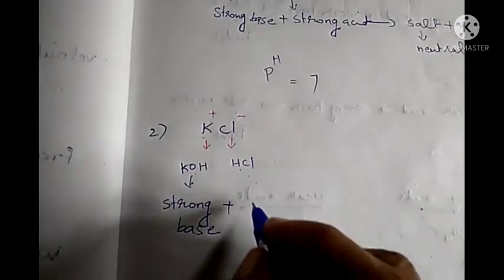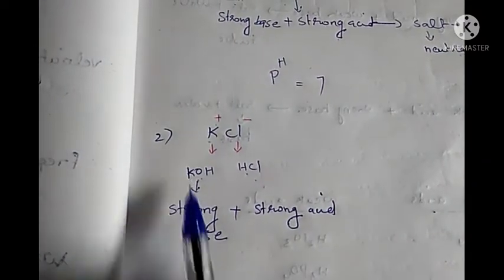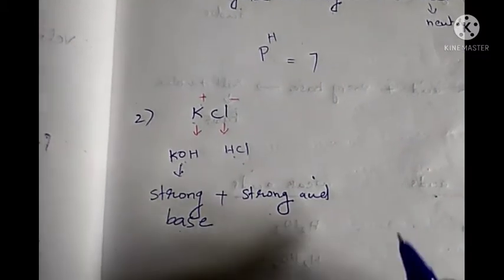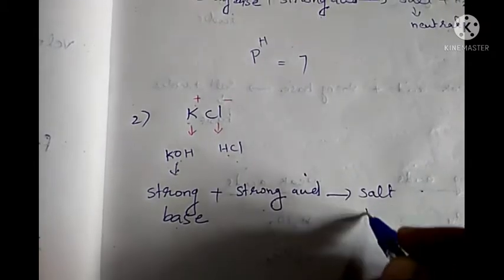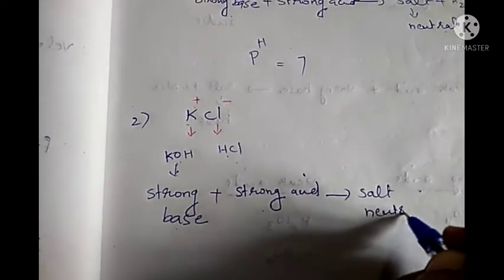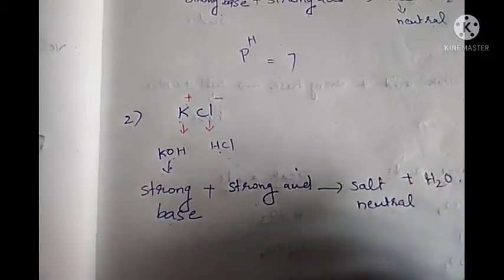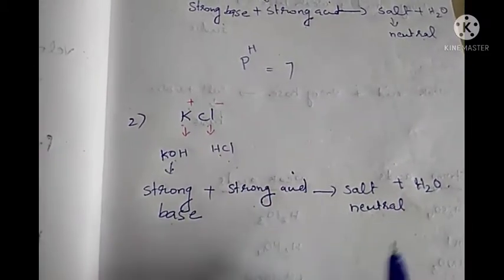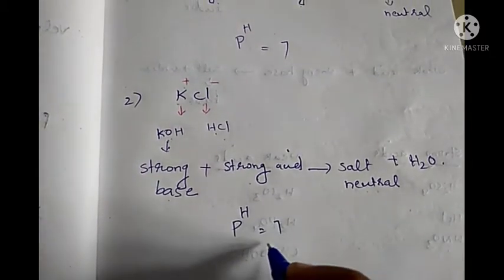Then HCl. What is the nature of HCl? It is a strong acid. So here also both are strong. KOH is a strong base and HCl is a strong acid. So both are strong. The resulting salt will be neutral. Okay. So we are getting a neutral salt plus water. So KCl is also neutral. So what will be its pH? Its pH will be equal to 7. Got that?